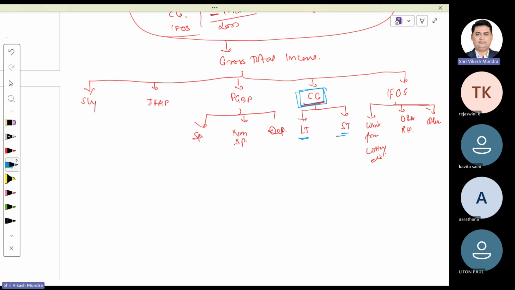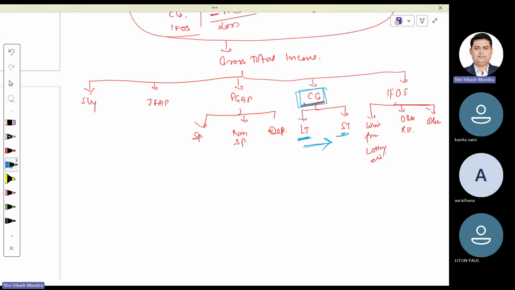However, between them, they share a good relationship. Long term is the big brother, short term is the younger one. Long term takes care of all the losses of short term. He is a good big brother. Whenever short term is in trouble and has losses, and long term has income, he will offer his income to take care of those losses. However, he will never take assistance from his younger brother.